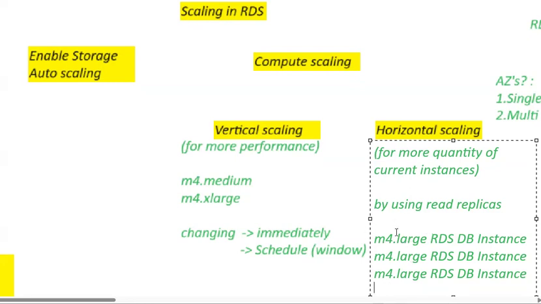You are not removing the current instance, you are just creating a few more here. That means by using read replicas, you are creating a few more instances. In this way, you can provide response by using other instances to your clients, right?